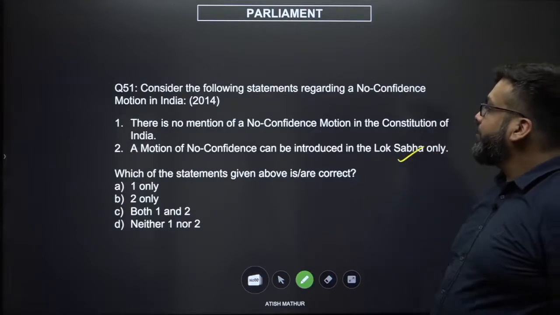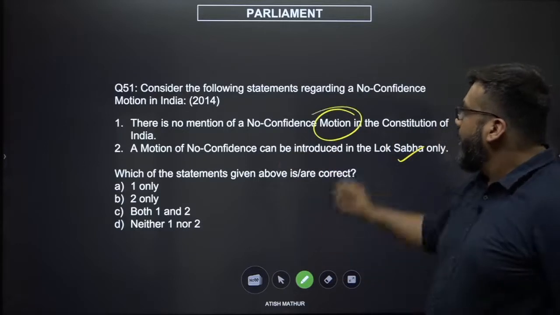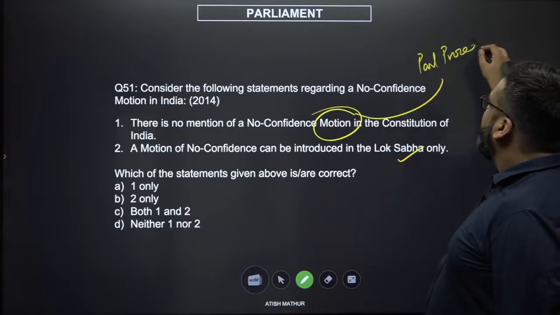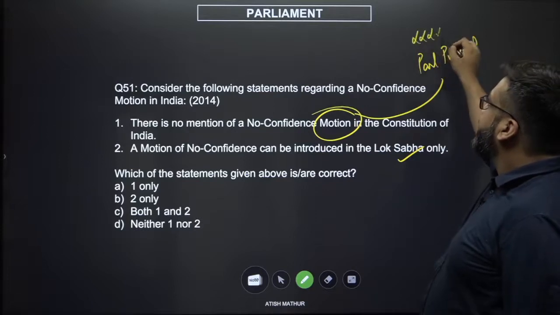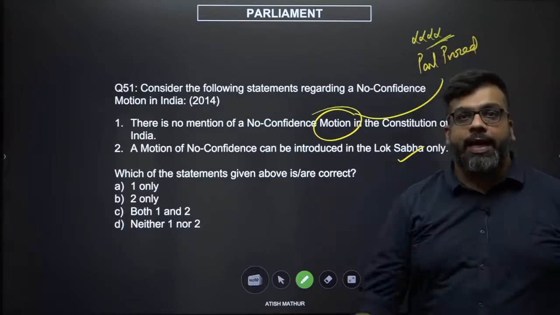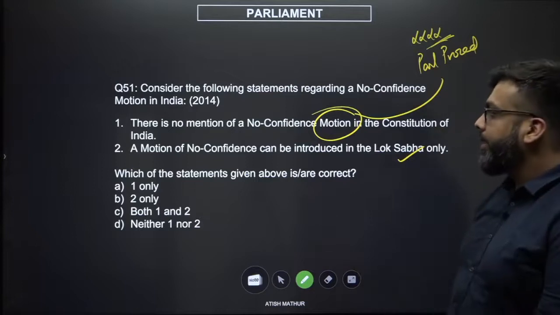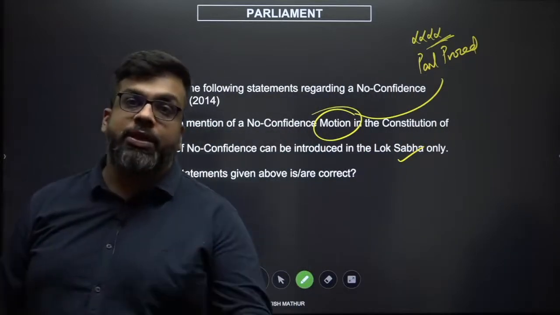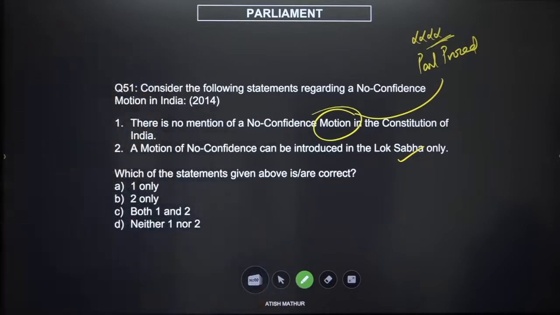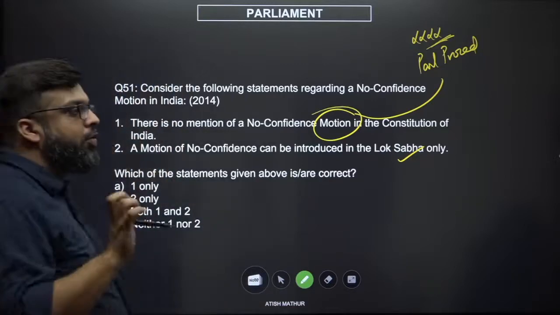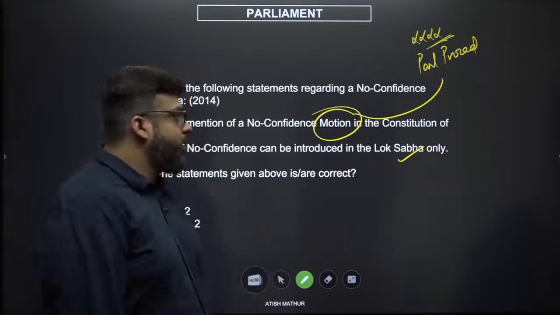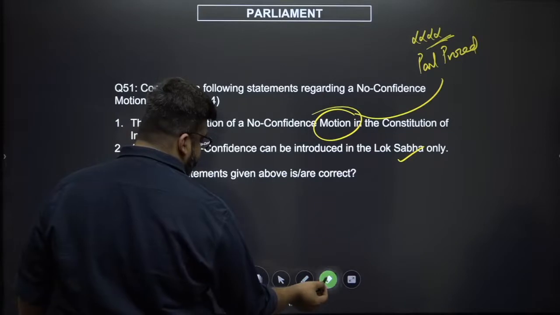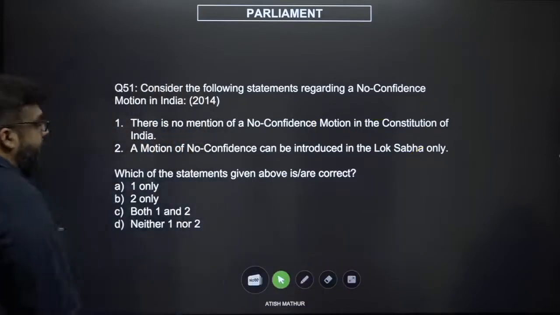There is no mention of a no confidence motion. A motion is a parliamentary procedure. No parliamentary procedures per se are mentioned except the motion of thanks in a defined entity, right? All that it says is if the government loses majority or loses the confidence of the House, but nowhere does it mention no confidence motion as a term in the Constitution. So no doubt both the options are absolutely correct. The answer should be C, 1 and 2.